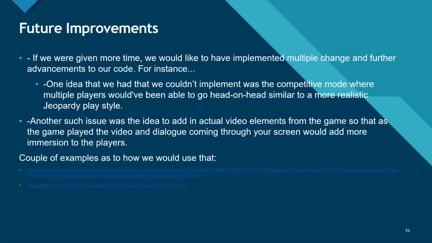If we were given more time, we would have liked to implement multiple changes and further advancements to our code. For instance, one idea that we had that we couldn't exactly implement was the competitive mode, where multiple players would have been able to go head-to-head, similar to a more realistic Jeopardy playing style. Another idea was to add in the actual video elements from the game, so that as the game was played, the video and dialogue coming from the screen would add more immersion to the players. A couple examples as to how we would implement that are: